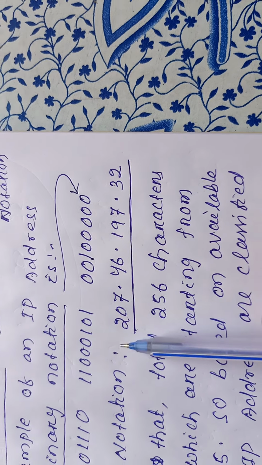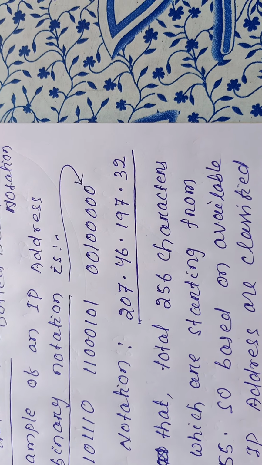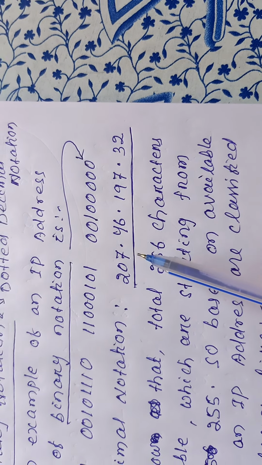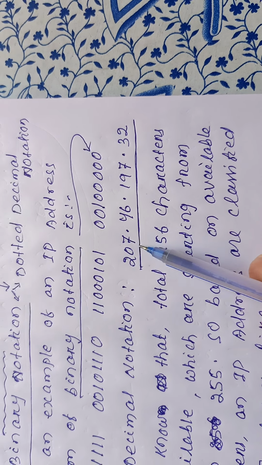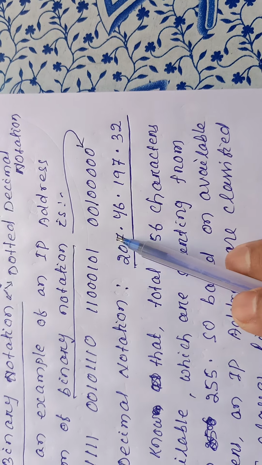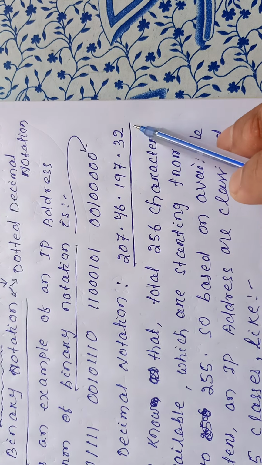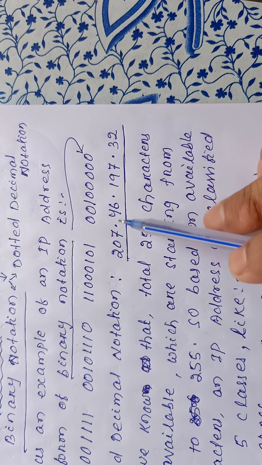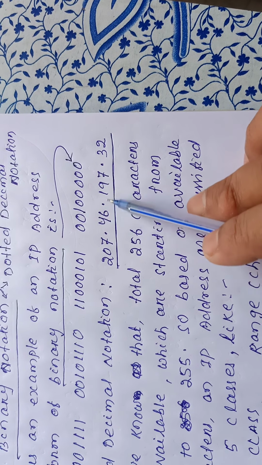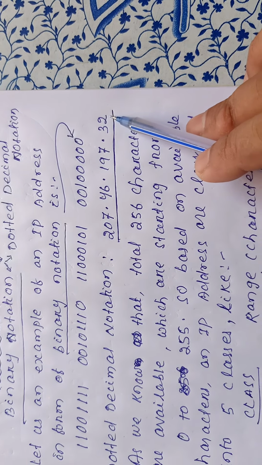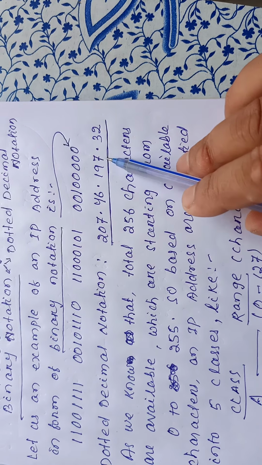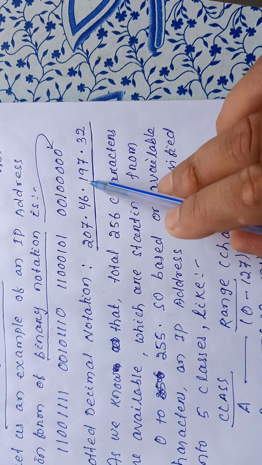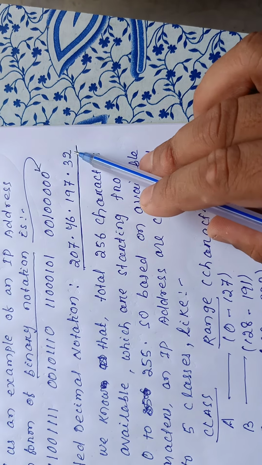So let us consider this as an example again: 207.46.197.32. This is the IP address of a particular system in dotted decimal form. If it belongs to class A, the first decimal number is related to the net ID and the rest of the decimal numbers relate to the host ID. Suppose this IP address belongs to class B. Then the first 2 decimal numbers relate to the net ID and the last 2 relate to the host ID. Similarly, if this IP address belongs to class C, then the first 3 decimal numbers relate to the net ID and the last one relates to the host ID.